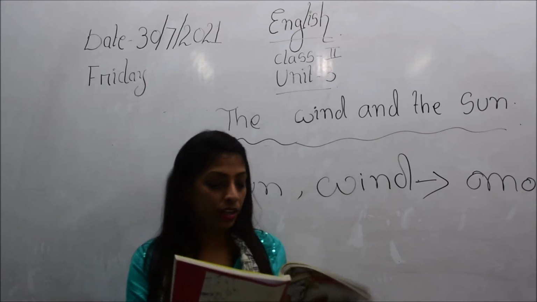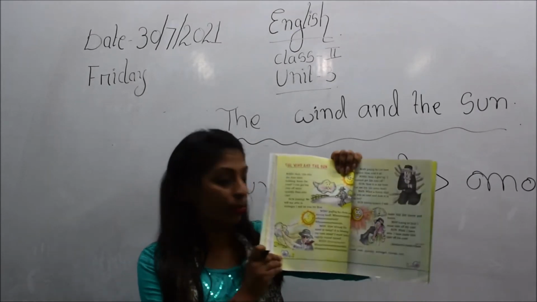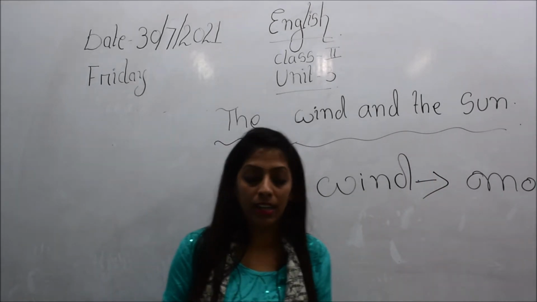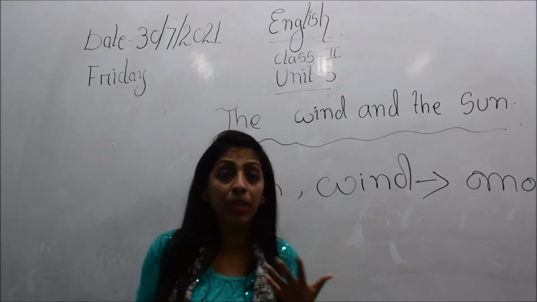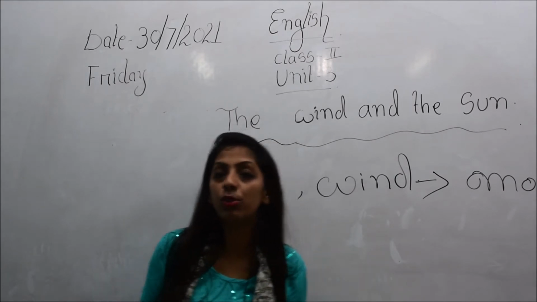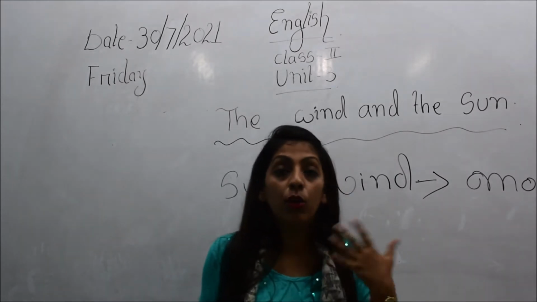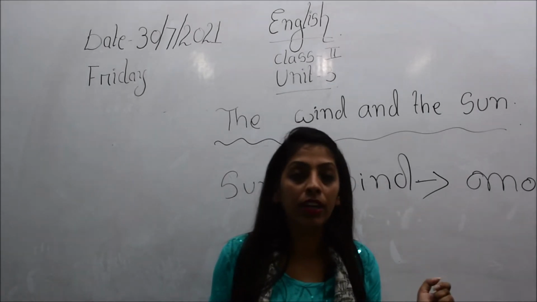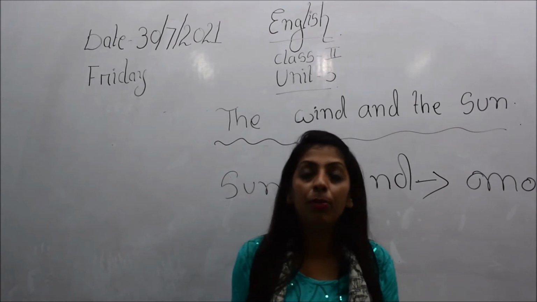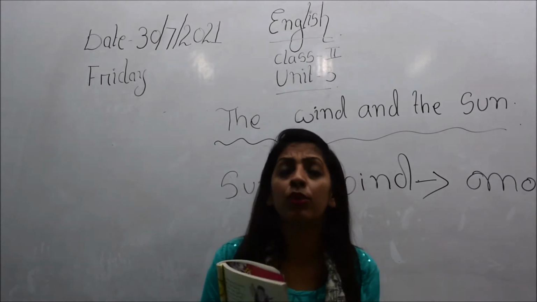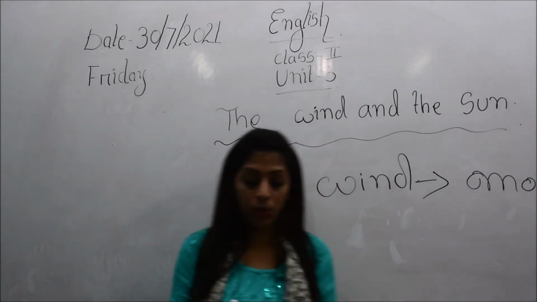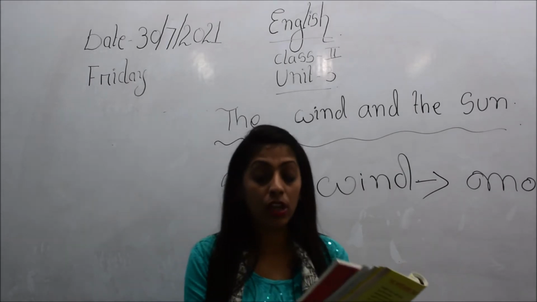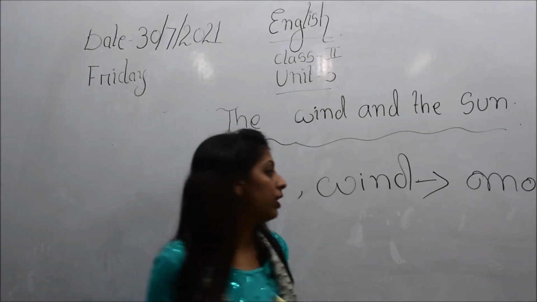If you have your book, on page number 46 here. As I told you in the last class, whenever we begin any story or poem, we need to see who has written it, or from where the particular poem or story has been adopted.